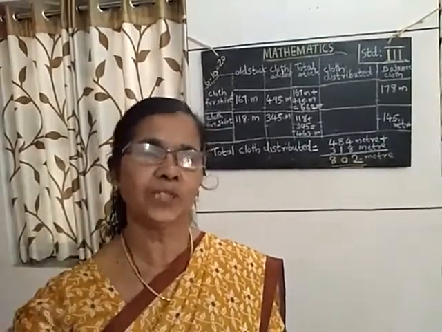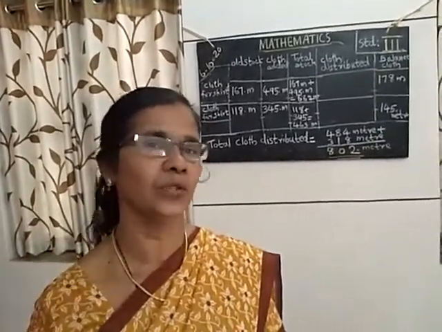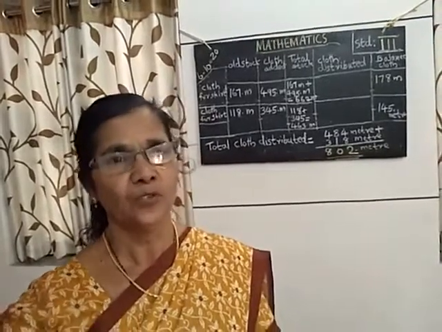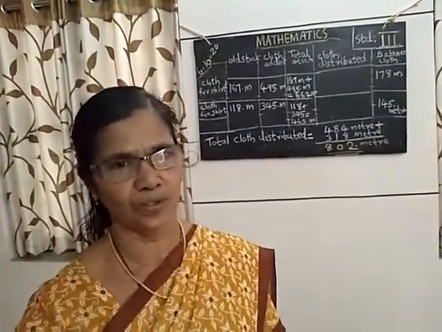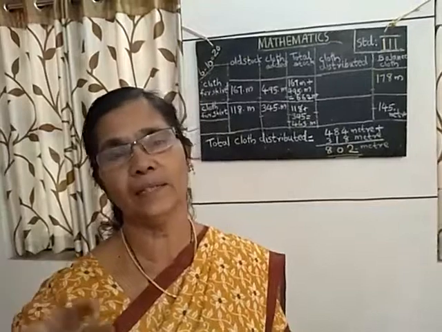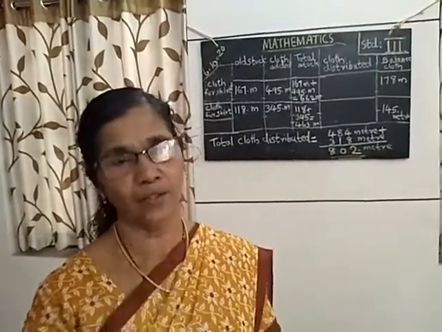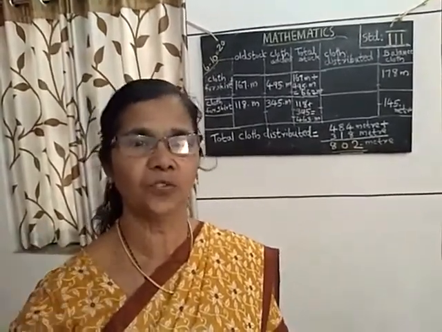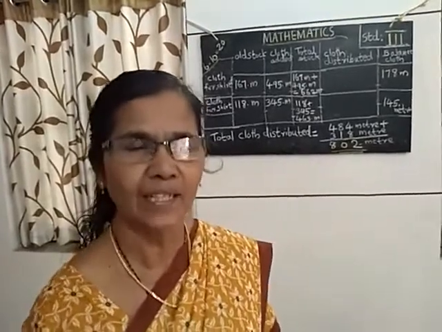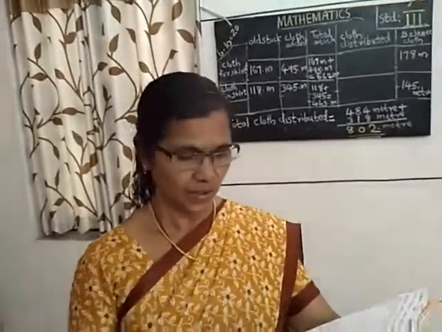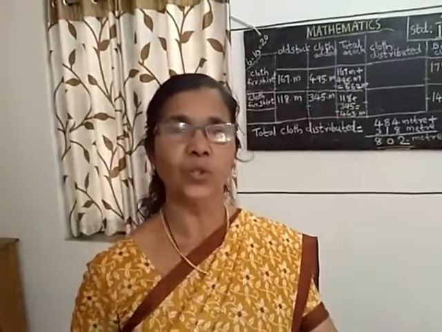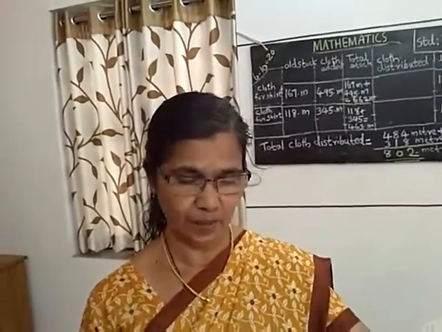From 15 you subtract the money I gave to that child, 4 rupees. 15 minus 4, or 5 minus 4 is 1. 15 minus 4 is equal to 11. Like that, we are going to do another problem, uniform. Take page number 41. Uniform.